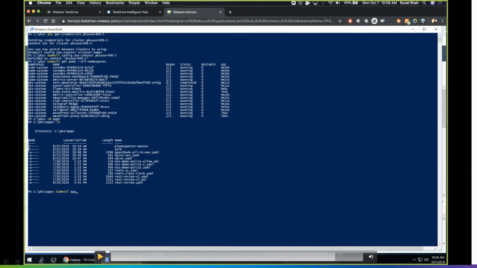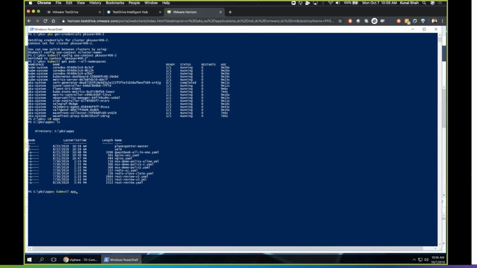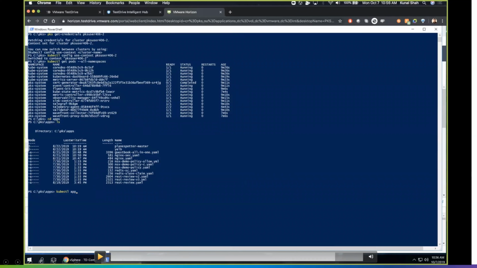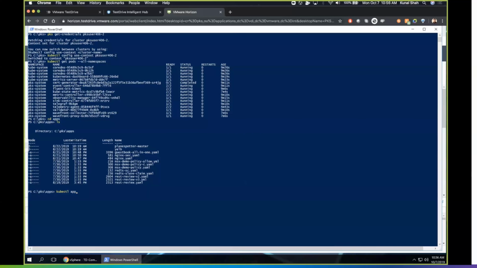Now we will deploy an application. Say as a VI admin, we have made all the provisioning and everything, and to the DevOps user, we have to give these credentials so that they connect using their kubectl. So the place where kubectl commands are running will be a DevOps persona. Now we will run an application and then try to access it. If I'm a DevOps user, I don't want to know where the application is coming from.